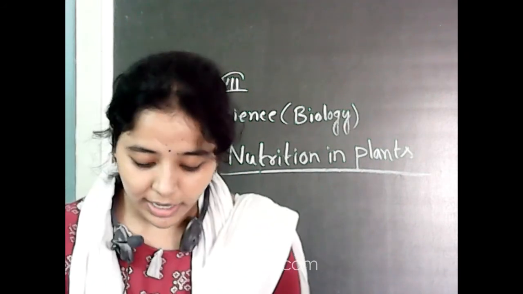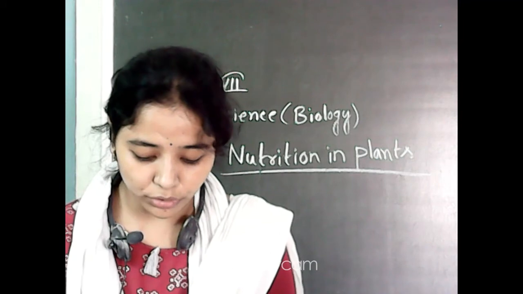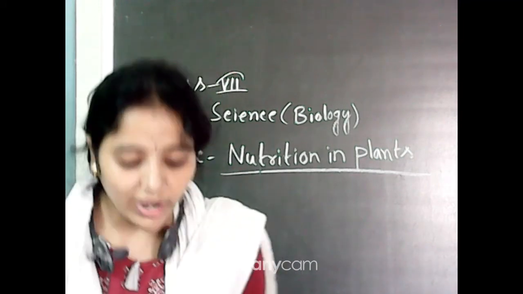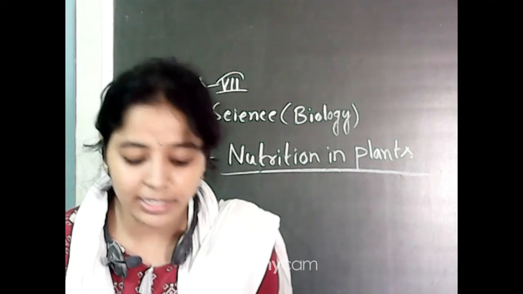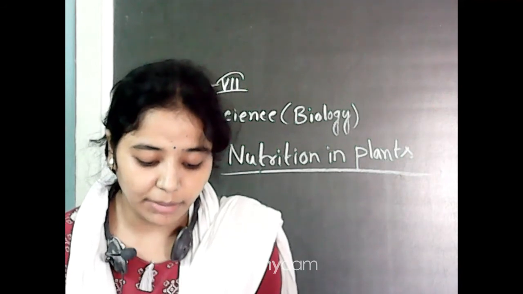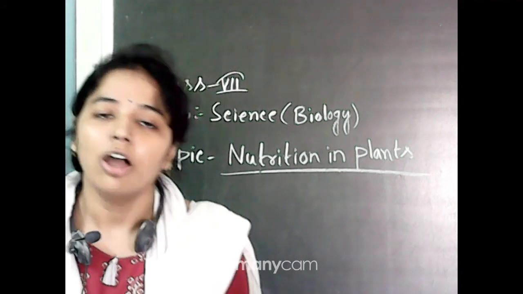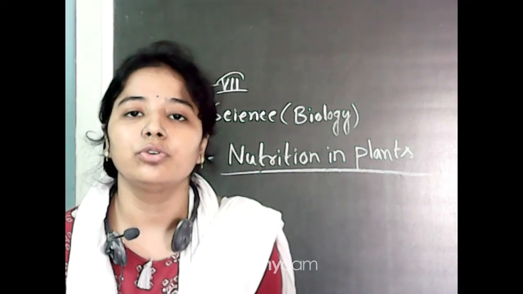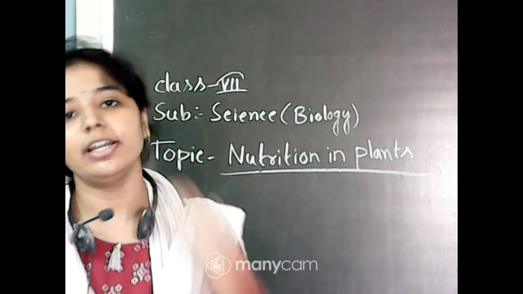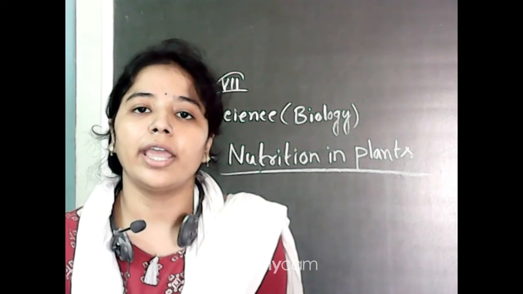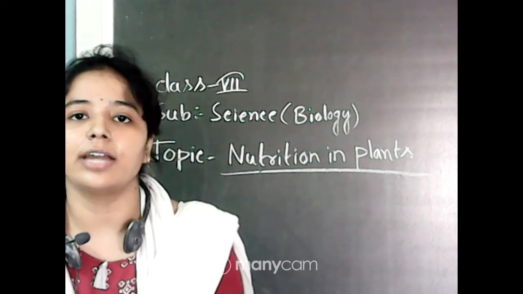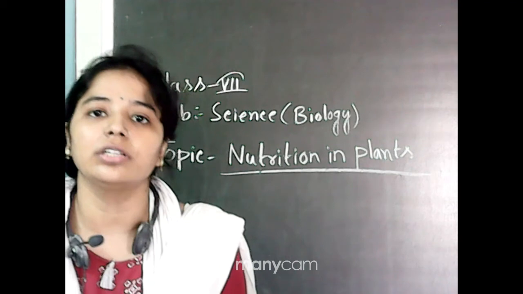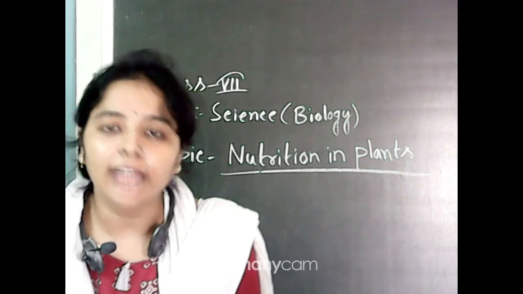Why do organisms take food? What is the necessity of taking food in animals? We know that all organisms require energy to carry out their life processes: digestion, respiration, circulation, excretion, reproduction. These are all life processes.